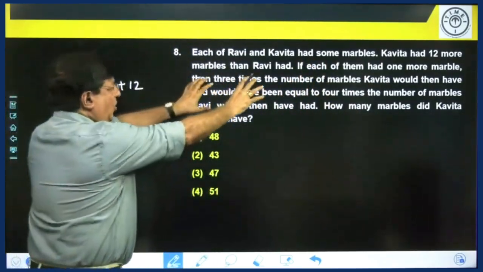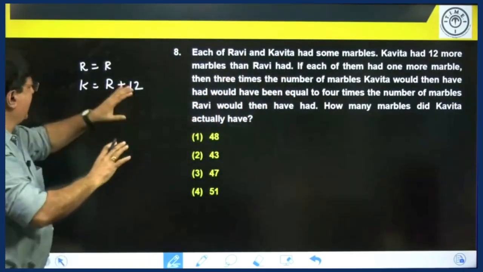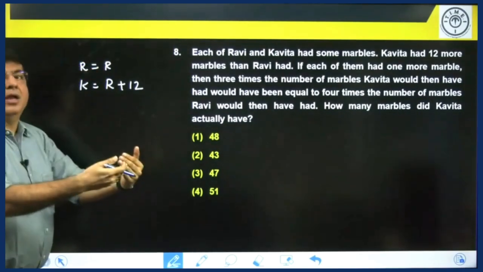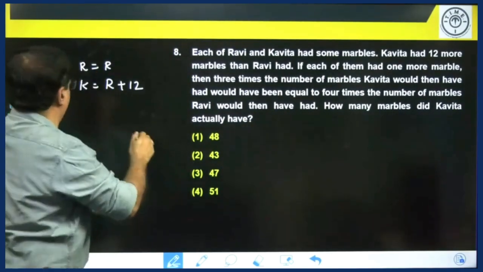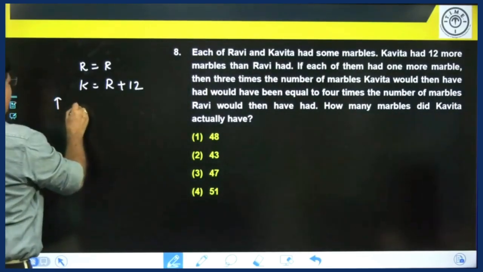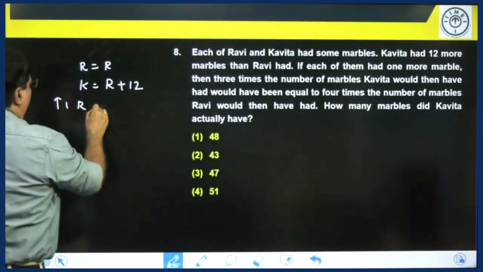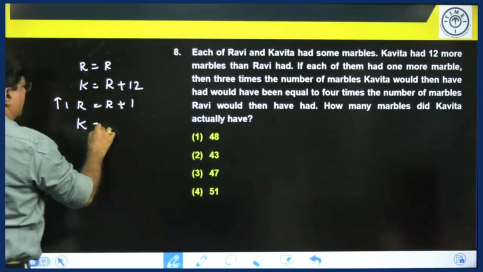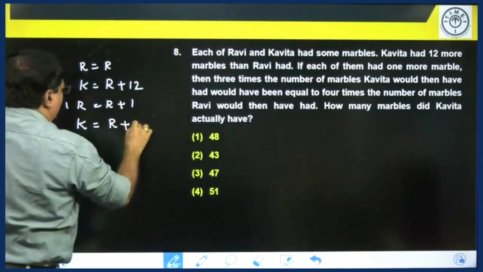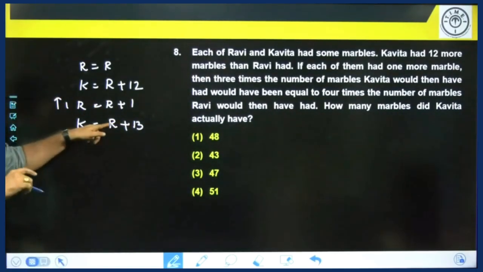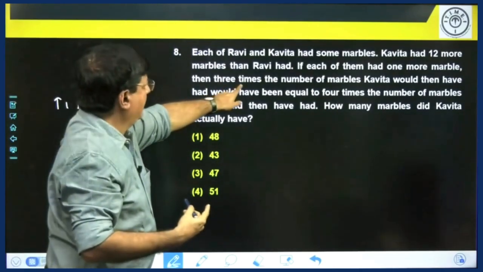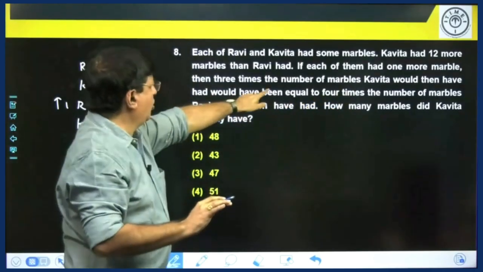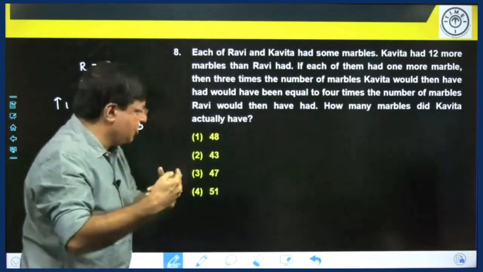So there are two conditions here. One is that these are the initial number of marbles. These are increased by 1. So when you increase by 1, Ravi is R plus 1 and Kavita is R plus 13. In this new situation, what is happening? 3 times Kavita in the new situation is equal to 4 times Ravi in the new situation.